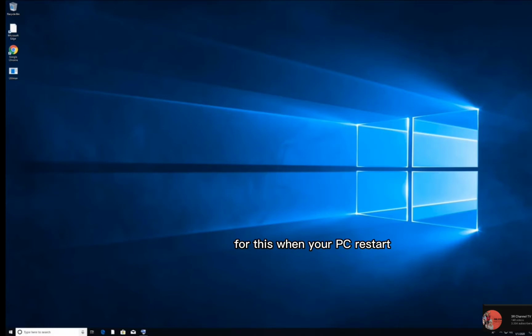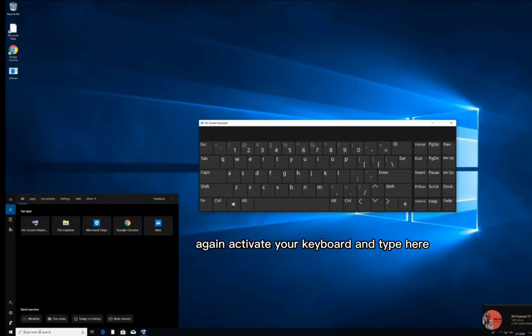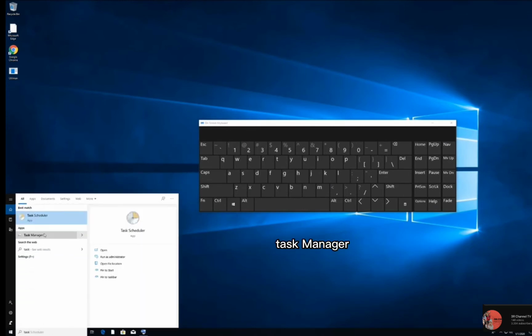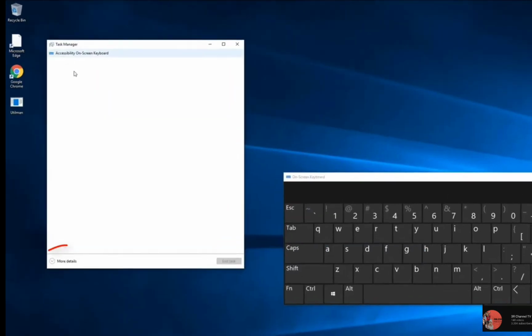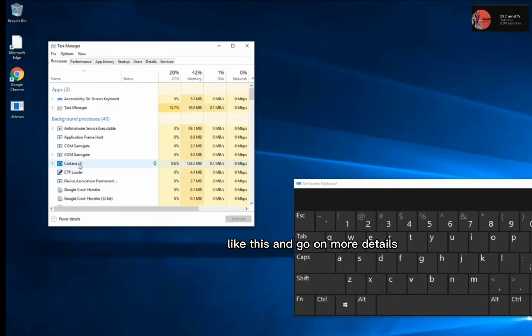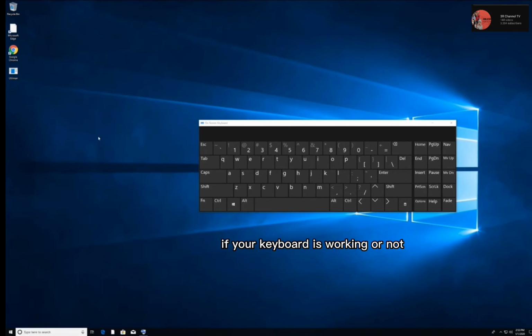Second solution. When your PC restarts, again activate your keyboard and type here, Task Manager. Open it. You will see the Task Manager like this; go to More details. Here you will see this option, Cortana, and you need to end task it. When you click on Cortana and End task, you can try if your keyboard is working or not.